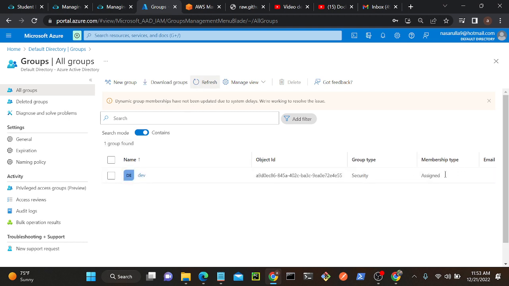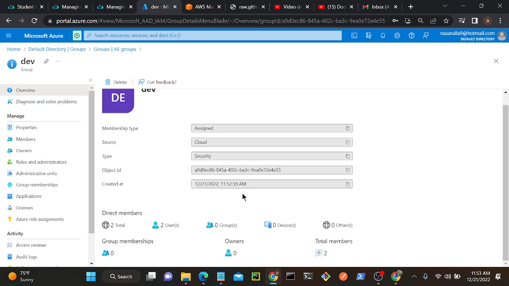Developers group, the membership type is Assigned, and the group type is Security. If I open this group, I will be able to access two users over there. See, total members, two members. My question is, can I add one group into another group? Is it possible? We can do that. We can add one group into another group.